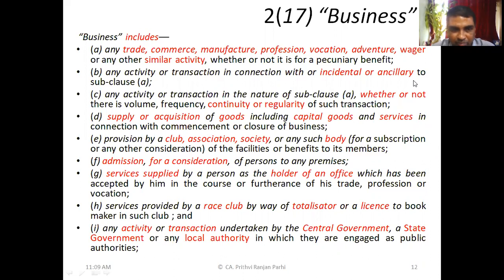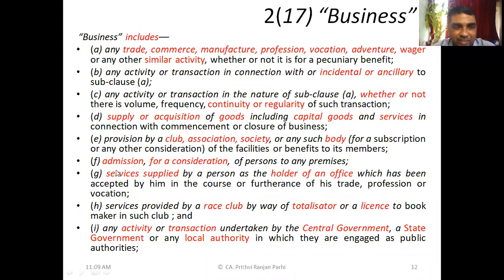Services supplied by a person as the holder of an office which has been accepted by him in the course or furtherance of his trade, profession, or vocation. That means in relation to the continuance of the trade, profession, or vocation.